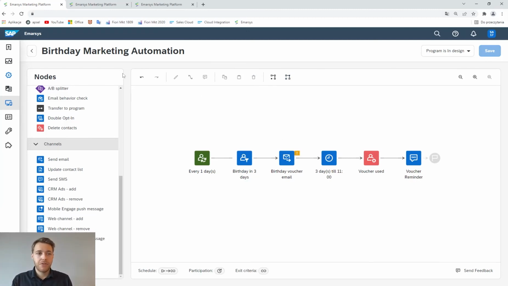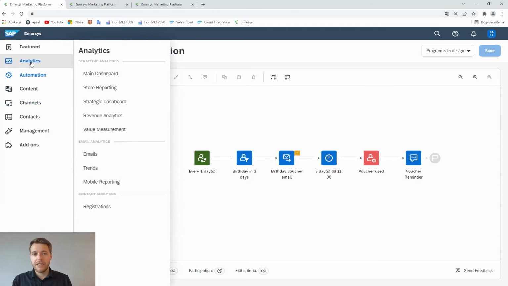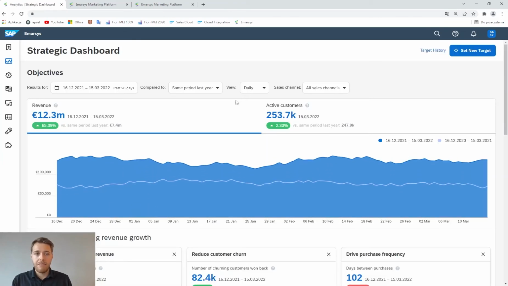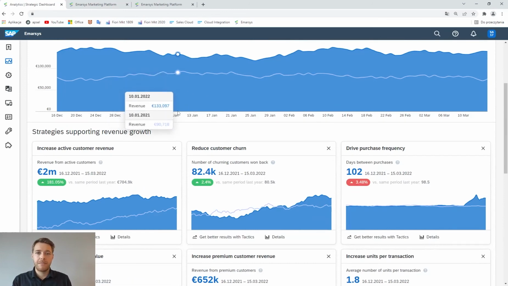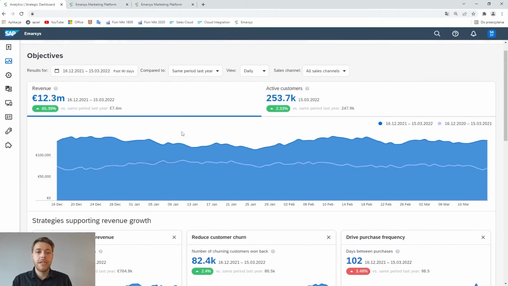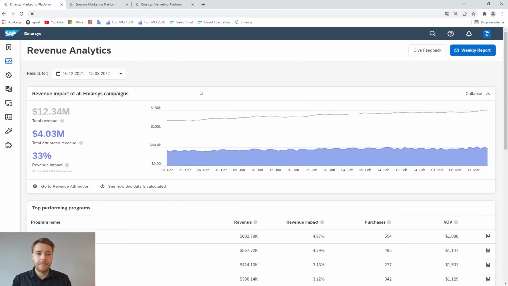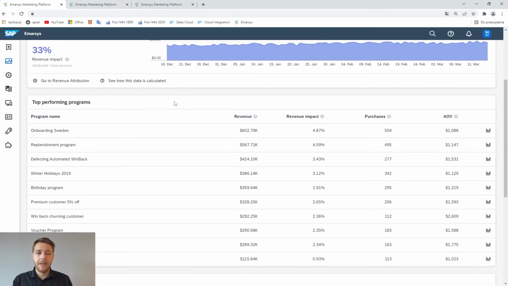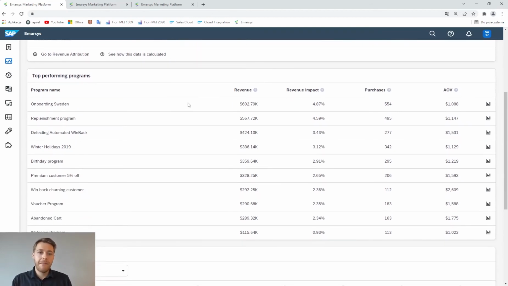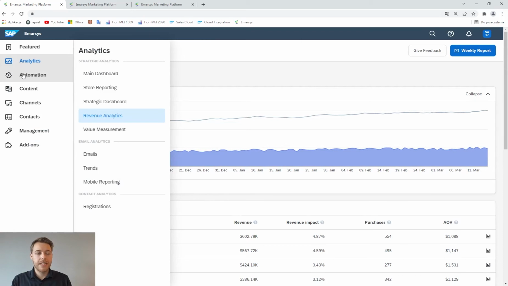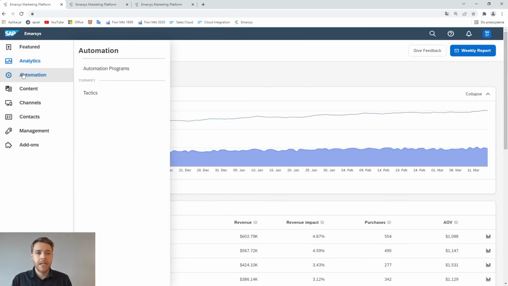If I would like to check on statistics, there is quite a lot of it in analytics. From a very general, strategic dashboard, here I have general information about revenue, about churn rate, about order value, or for example, revenue analytics, where I have the top performing programs that I am currently running in my marketing, so I can see how much revenue they bring. So we're not going to dwell on statistics.